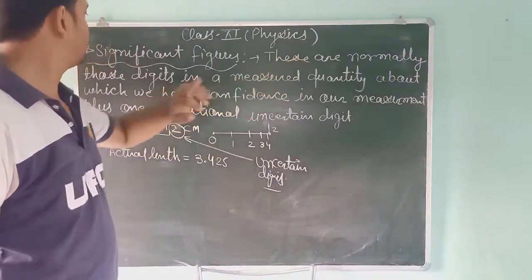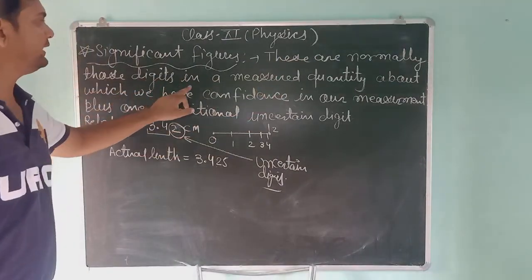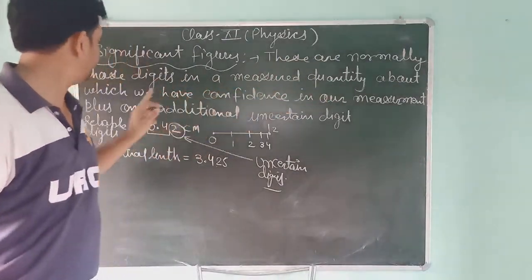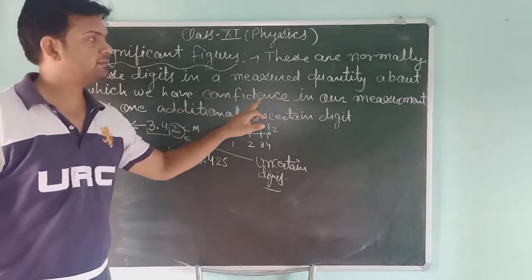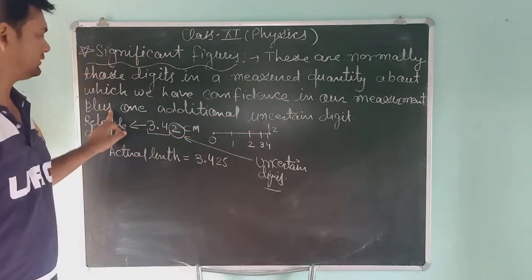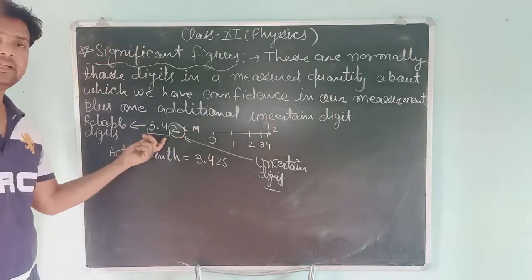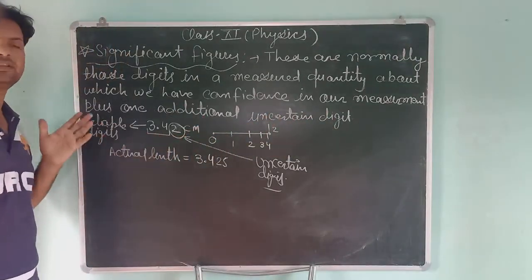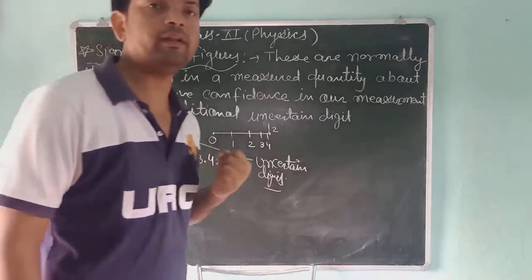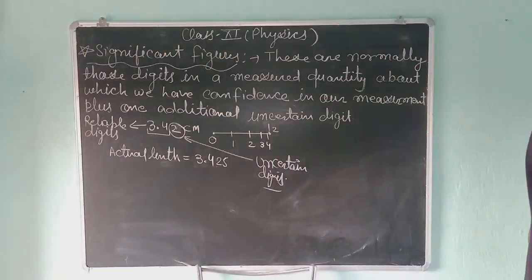So significant figures are those digits in a measured quantity about which we have confidence in our measurement plus one additional uncertain digit. Here you can see that two digits are reliable digits. Reliable means we are very confident about these two digits. They are correct.